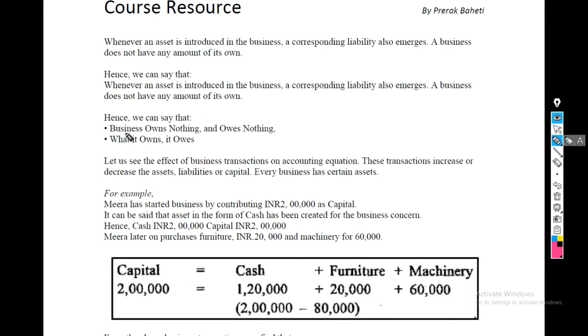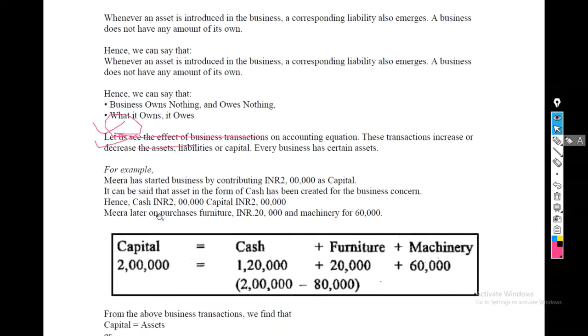Now when we bring cash into the business, why are we increasing our own liability? Because it's our own cash? No, but because the business is always a separate entity. Hence it says right here, business owns nothing and owes nothing. What it owns, it owes.